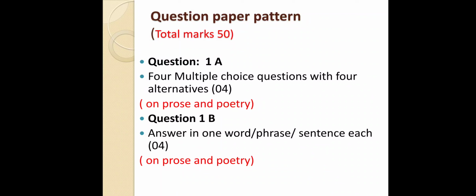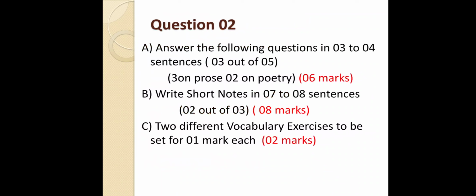So in total, question 1 is for 8 marks, and this is divided for reading comprehension, that is prose and poem. After this there is question 2. This is a very important question. This question is one of the highest scoring questions we are able to see.